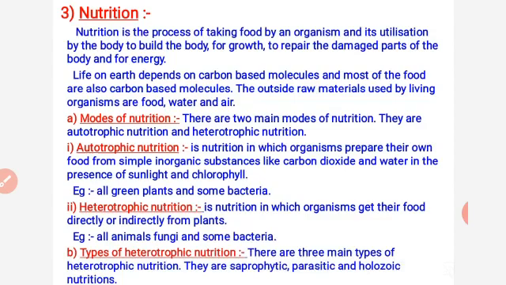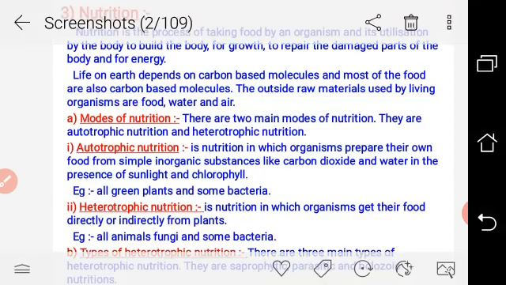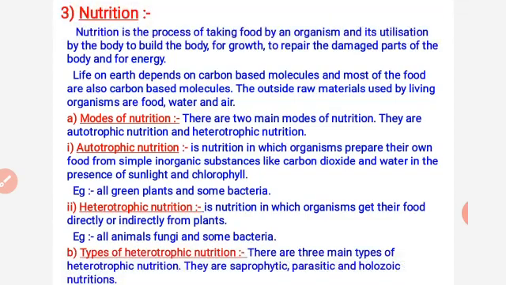Now the heterotrophic nutrition. In this nutrition, organisms get their food directly or indirectly from the plants. All animals, fungi, and some bacteria are heterotrophs. We are animals and we are also heterotrophs. Fungi are saprophytes, because usually they depend on dead and decaying material. And bacteria usually perform all kinds of nutrition: saprophytic, parasitic, symbiotic.